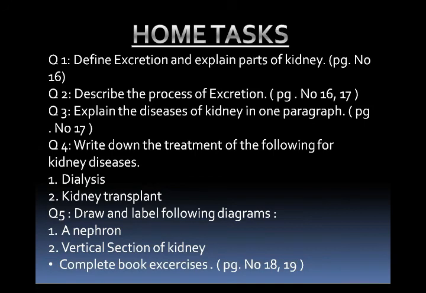And question number 5 is a diagram drawing question. You will draw 2 diagrams with labeling. Number 1 is nephron and number 2 vertical section of kidney. And after completing these questions, you will complete the book exercises which are given on page number 18 and 19.